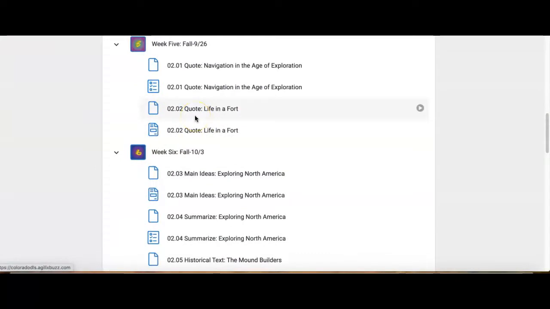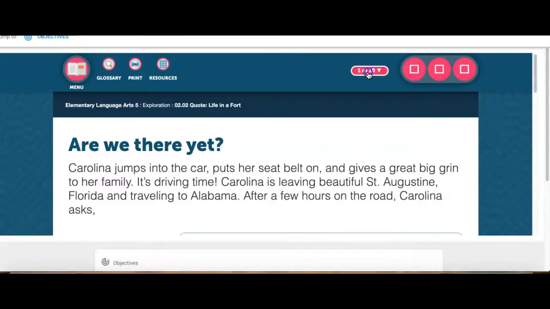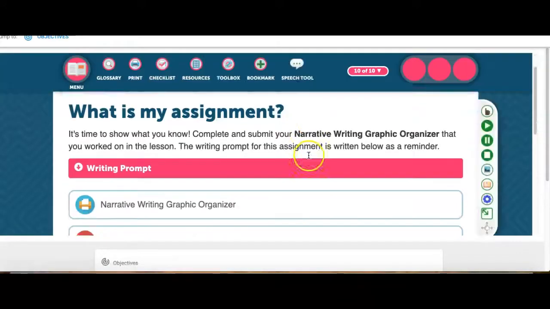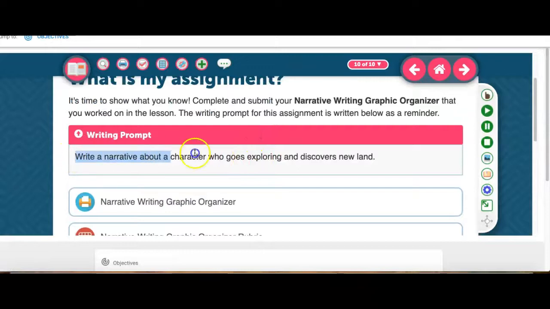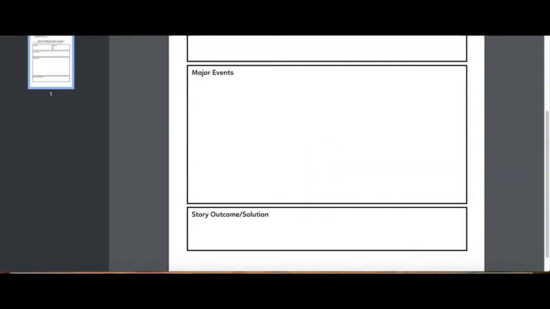The next thing I wanted to cover was that in last week, week 5, you started 02.01, and this one is a narrative piece. We're using beginning, middle, and end, problem solution, and descriptive language to help my 5 senses really experience the story. In 02.02, you were to turn in your graphic organizer that overviews what you're going to write about. On page 10, the writing prompt was: write a narrative about a character who goes exploring and discovers a new land. This was the graphic organizer that you began.